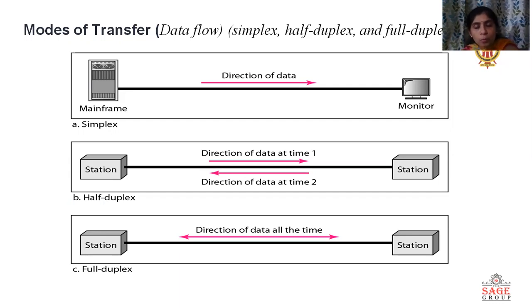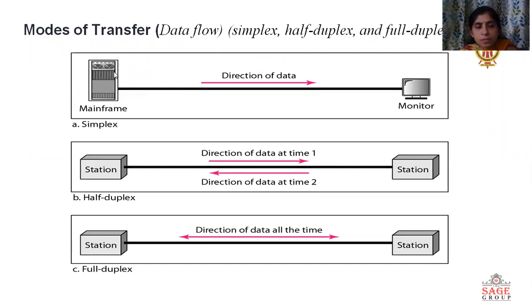The main components of communication are transmitter, receiver, and transmission media. Transmission media is also known as channel. Channel or transmission media are of two types: one is wired transmission media and another is wireless transmission media.